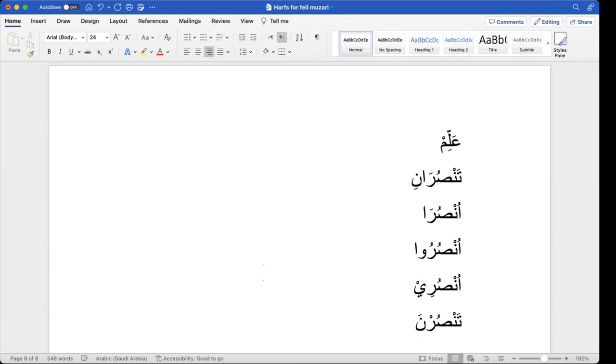Now, how will you do it in this case? You remove ta, you remove noon. Then again you put an alif in the beginning, and it will be tansu. Again it will be dhamma only, because swad has a dhamma here. Basically, in the case of this one, we don't remove the noon. So this is exceptional here. What happens in this case? No, hold on.